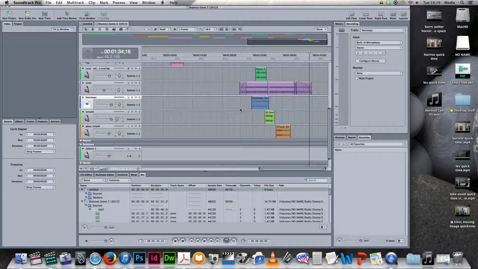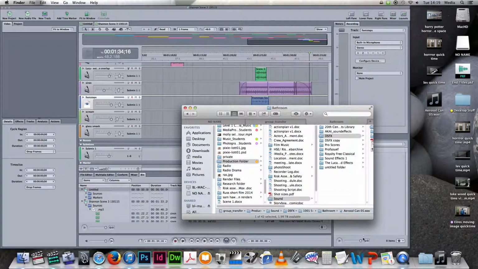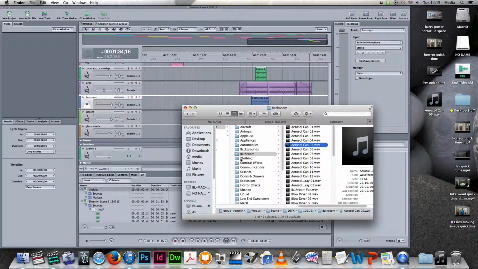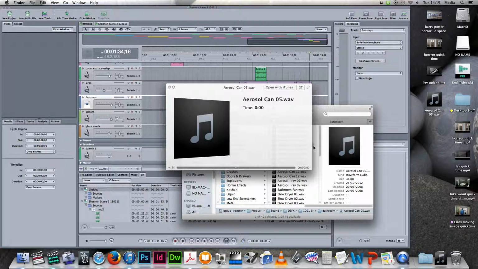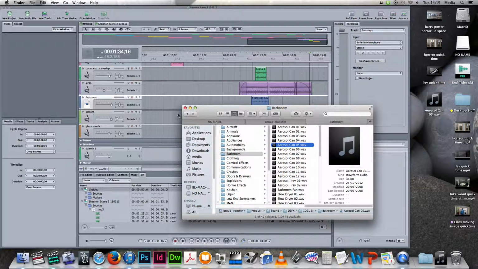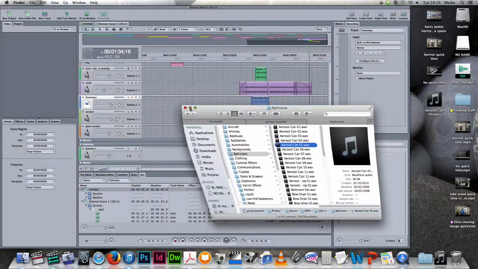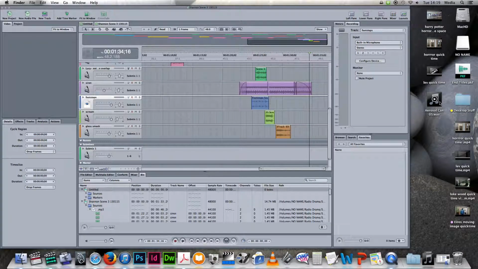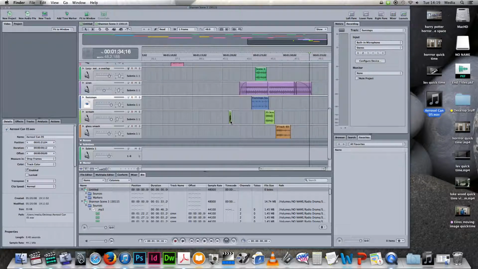You need to get sound effects off of the sound effects library. This can be found in the group transfer. Go to production folder, then sound, then whichever sound effects you prefer, and pick your sound effect. The sound effect of a spray can would give people the impression that somebody was in a bathroom. If you decide you like this sound effect, you have to drag and drop onto your desktop. Once the sound effect is on your desktop, you can just drag it onto your soundtrack profile and it will